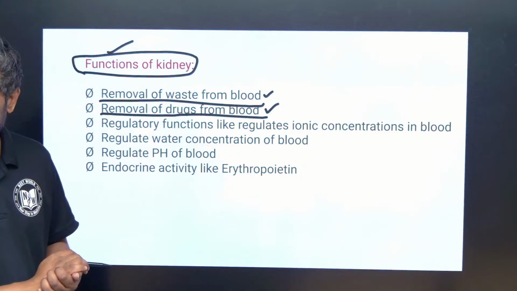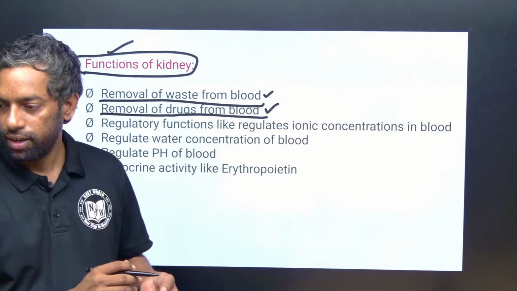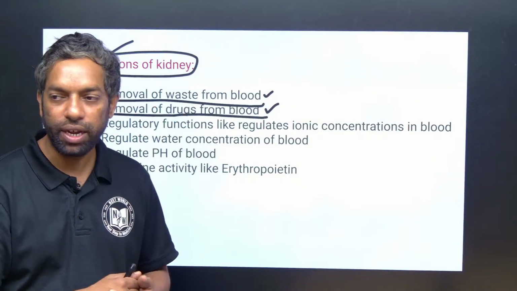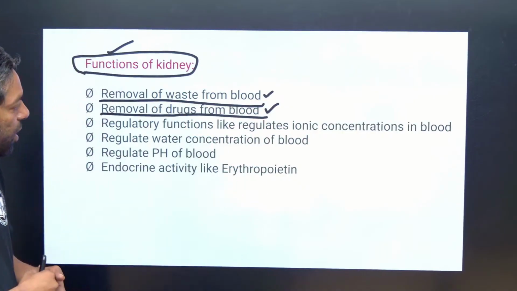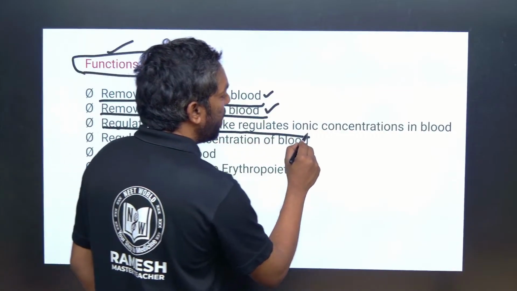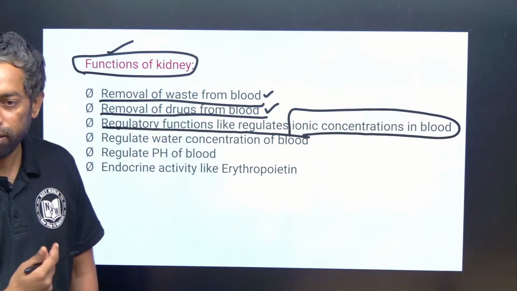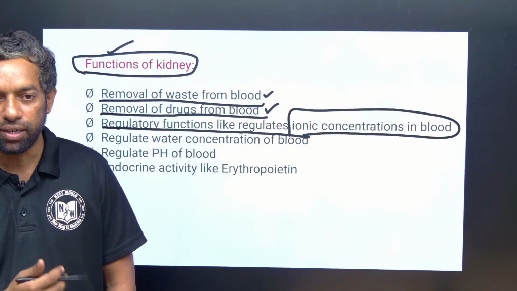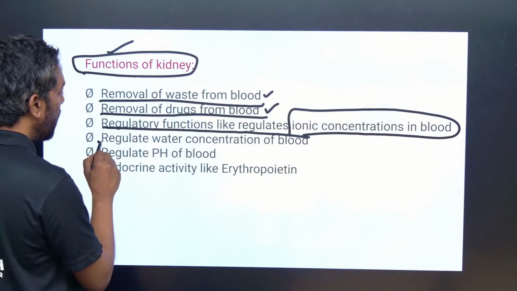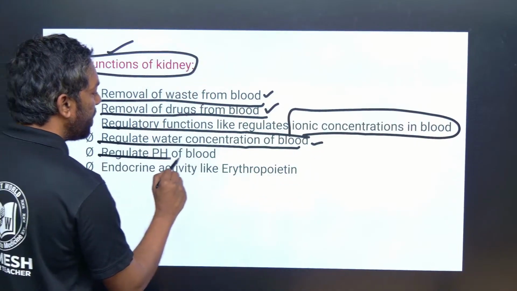If you take any medicine or any drugs relevant to diseases, they can be carried out. Regulate the ionic concentration in the blood. We will discuss where the ionic concentration is regulated in the filtrate of urine. Regulate the water concentration in the blood and regulate the pH of blood.